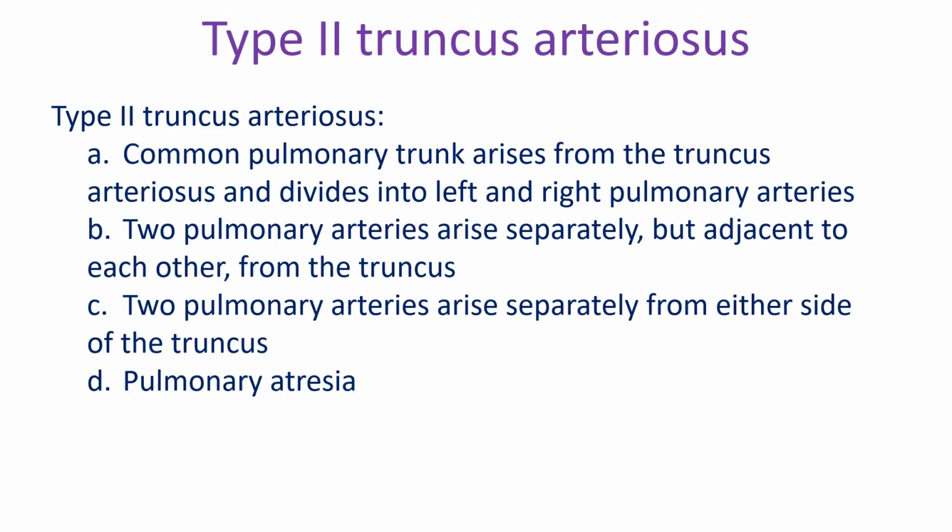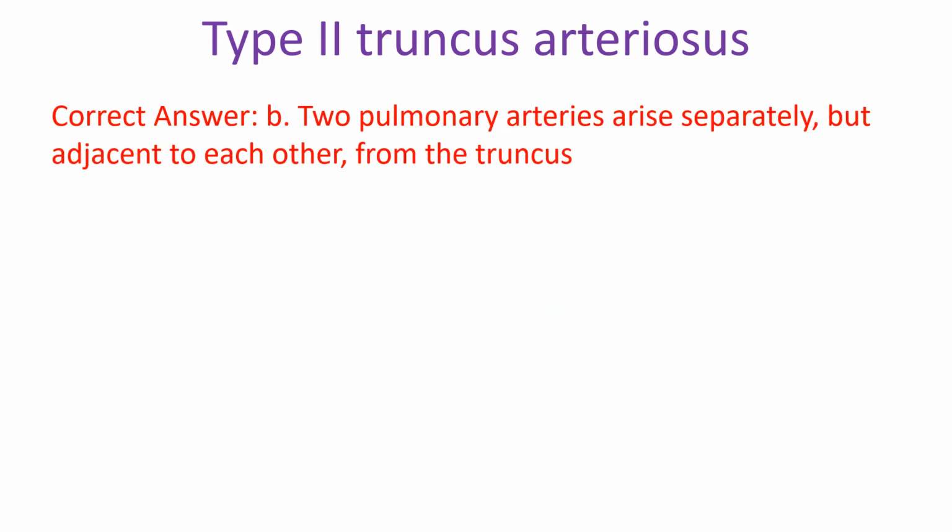Type 2 truncus arteriosus: A. A common pulmonary trunk arises from the truncus arteriosus and divides into left and right pulmonary arteries. B. Two pulmonary arteries arise separately but adjacent to each other from the truncus. C. Two pulmonary arteries arise separately from either side of the truncus. D. Pulmonary atresia. Correct answer B. Two pulmonary arteries arise separately but adjacent to each other from the truncus.